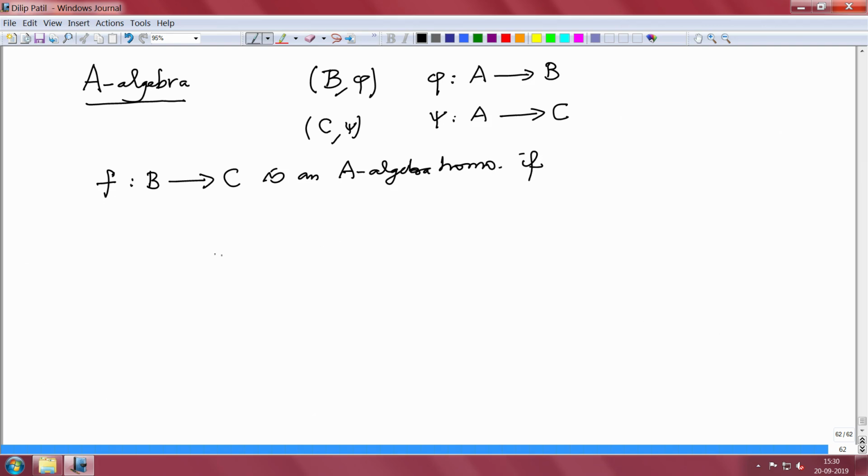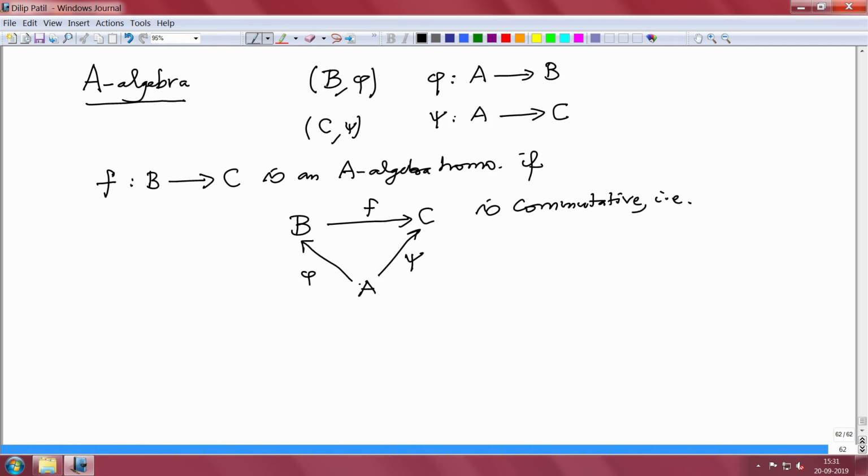if this diagram, B, C, with F given, and A here, and there is a structure homomorphism here, phi, and a structure homomorphism here, that is psi, if this diagram is commutative, that simply means if I go this way, it is the same thing as this.